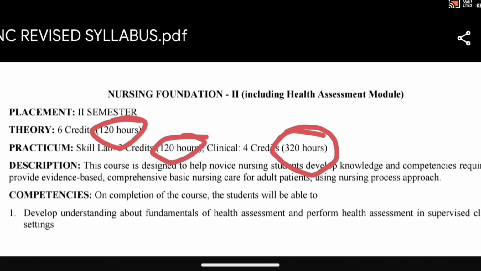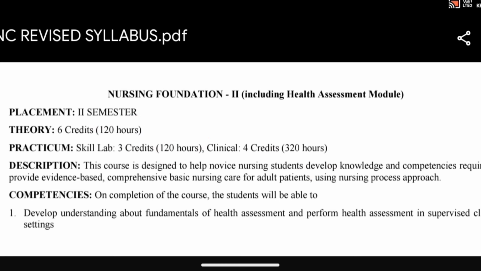By replacing these big numbers, they are using short numbers like 6. For that they gave a new name, credits. So credits is nothing but how many hours are required to complete the syllabus of this particular subject.